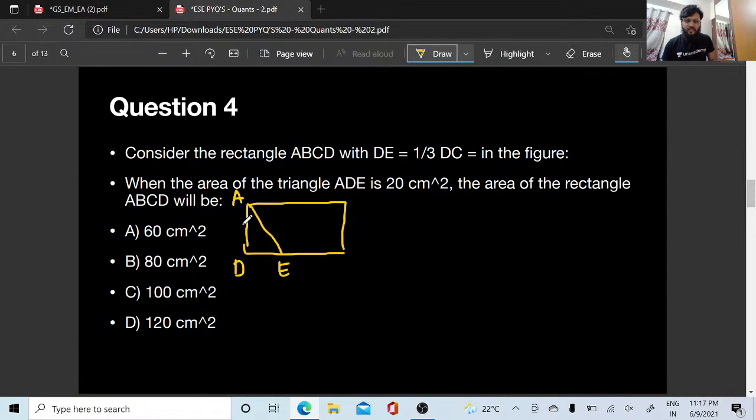Consider the rectangle ABCD. So this is A B C D, right? This is the rectangle. Consider the rectangle ABCD where DE is actually 1 by 3rd of DC in the figure. When the area of the triangle ADE is 20 centimeter square, the area of the rectangle ABCD will be what?